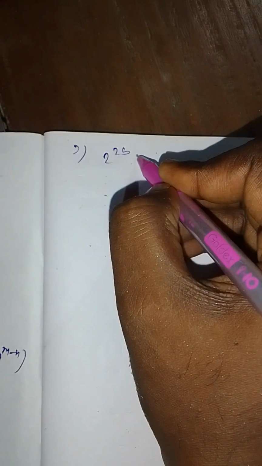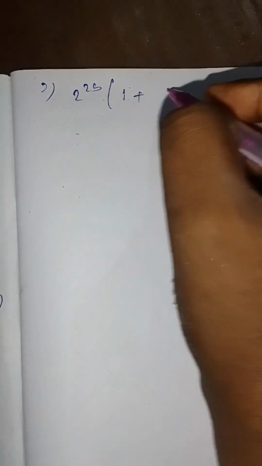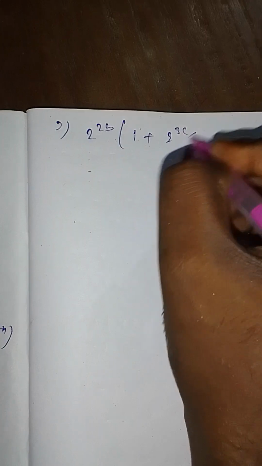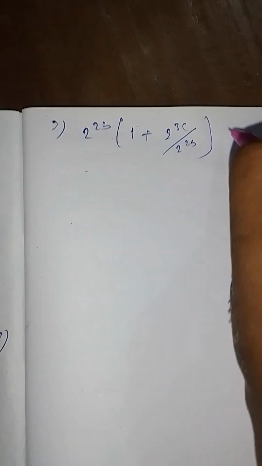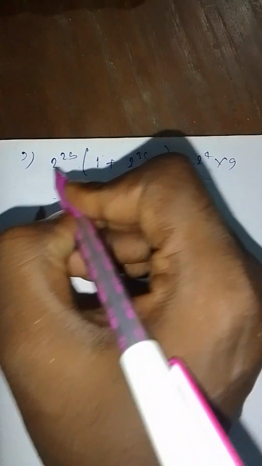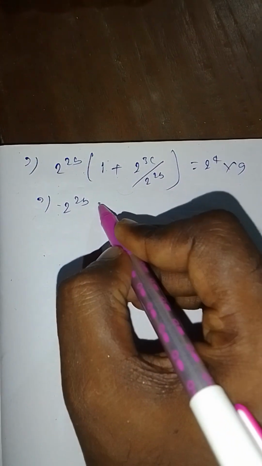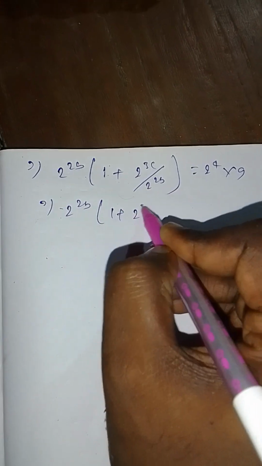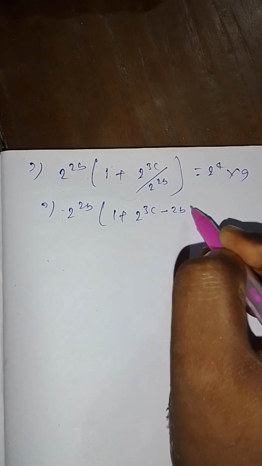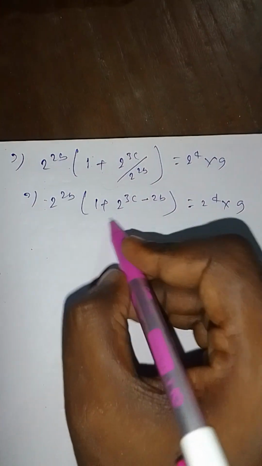This implies 2 to the power 2b into (1 plus 2 to the power 3c by 2 to the power 2b) equal to 2 to the power 4 into 9. Implies 2 to the power 2b into (1 plus 2 to the power 3c minus 2b) equal to 2 to the power 4 into 9.